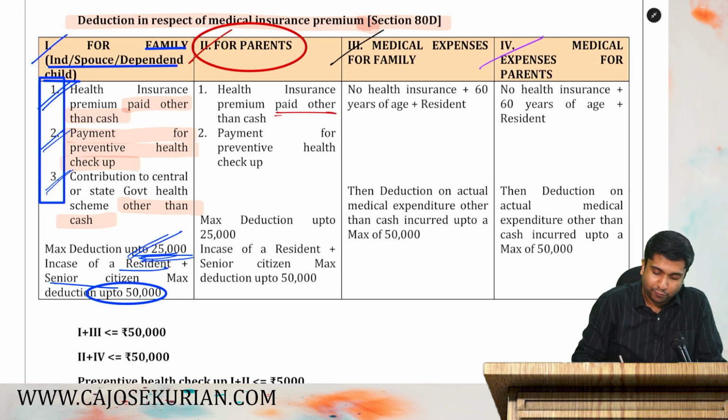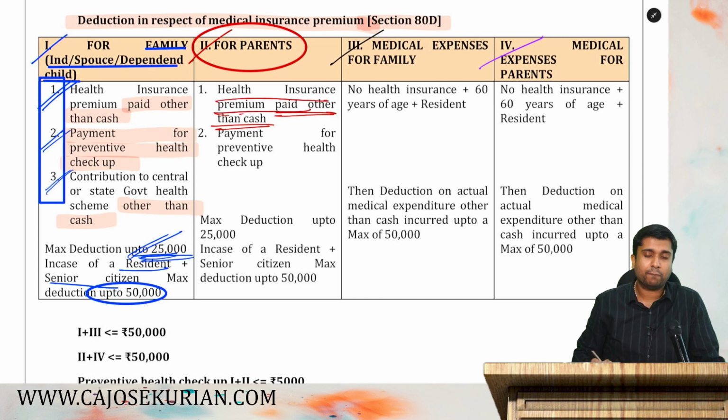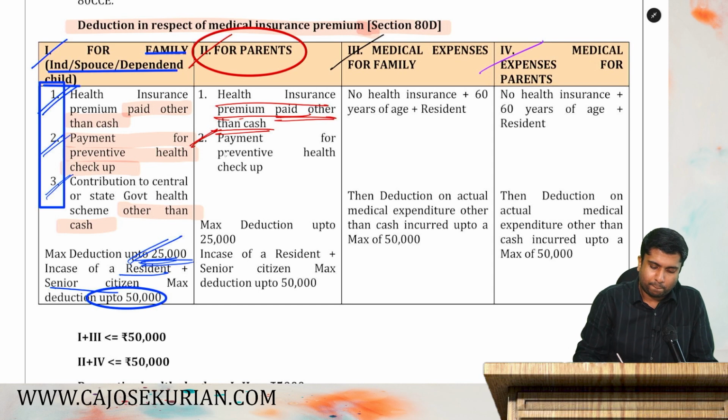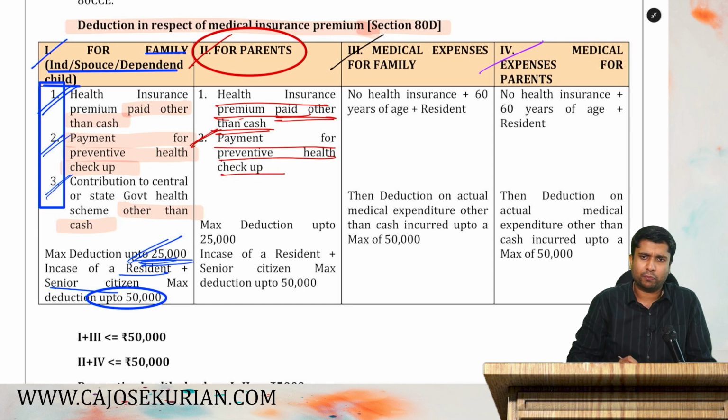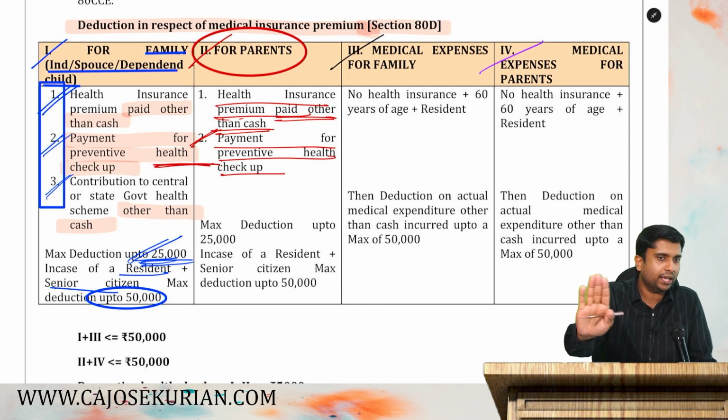Then the premium has to be paid in any mode other than cash. You have taken a health insurance and the premium paid should be in any mode other than cash. Then payment of preventive health checkup for your parent, you can pay it in cash, no problem. So preventive checkup, health checkup in both category 1 and 2 can be paid in cash. There is absolutely no problem.